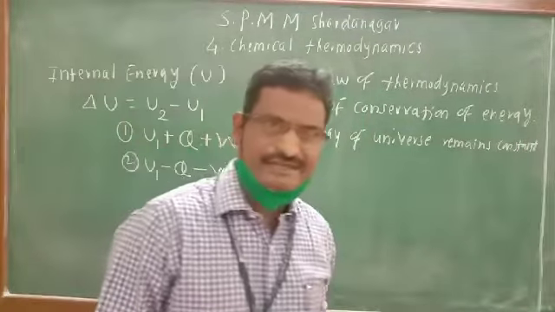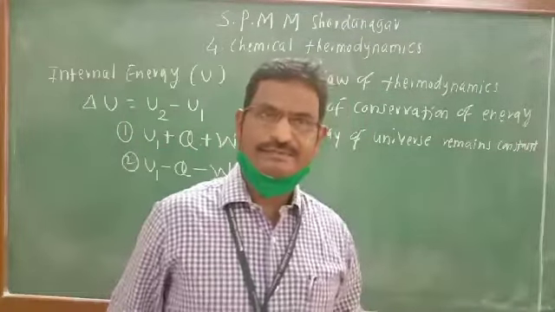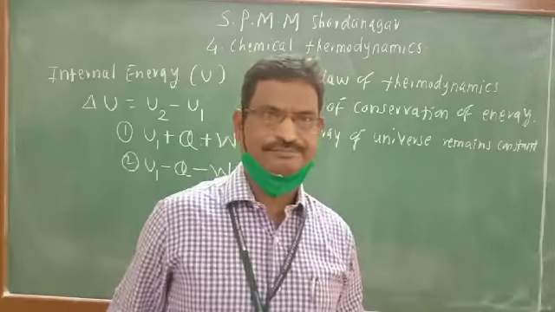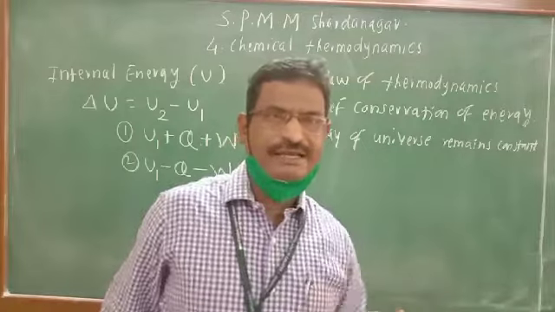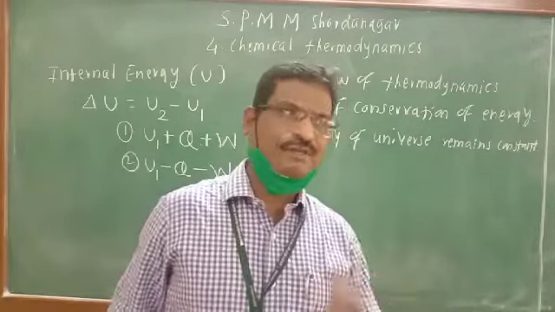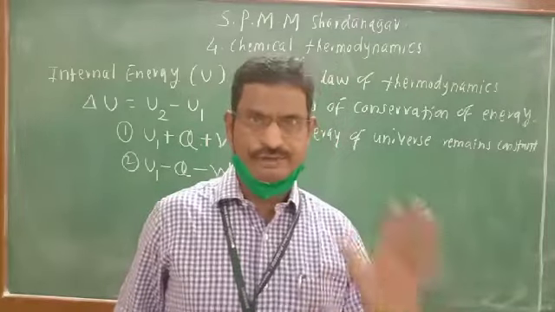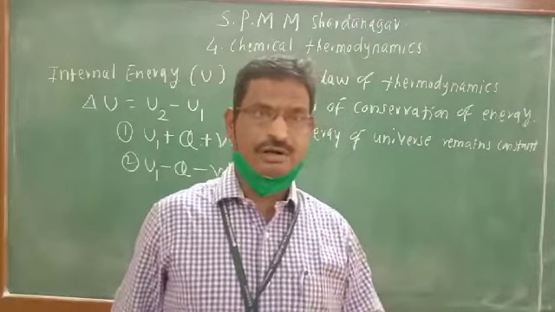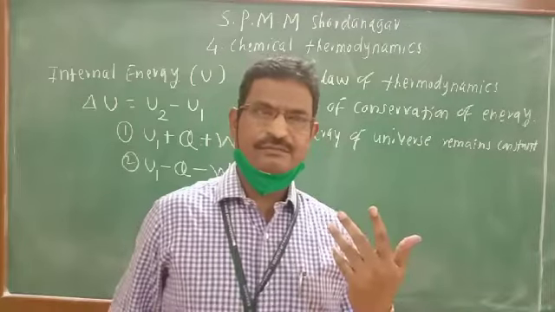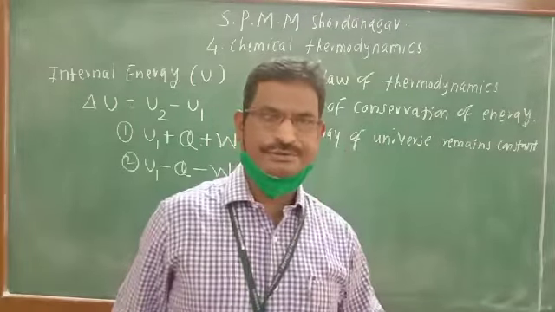While studying system and surrounding, we have seen that the universe is made up of system plus surrounding, and there is an imaginary or a real line which separates the system from the surrounding, known as boundary or border. System plus surrounding is known as universe.